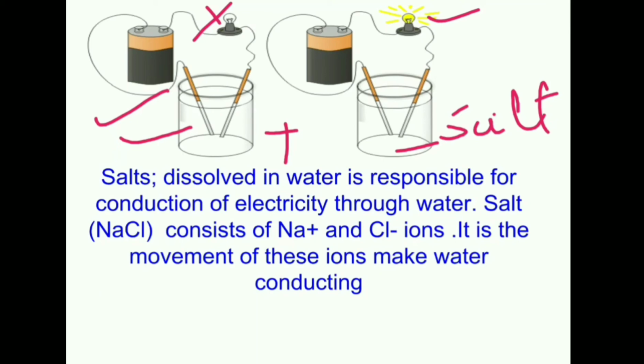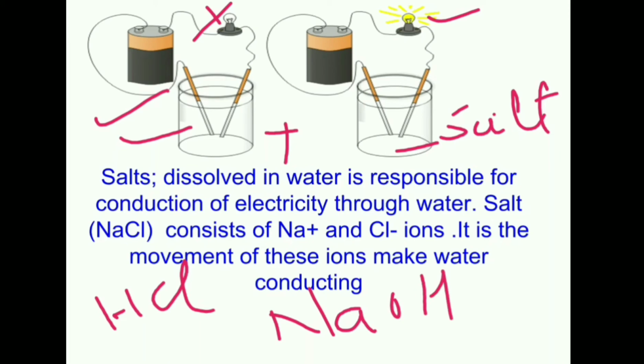और यहीं पे हम लोग और काम भी कर सकते हैं. We can repeat the same activity using hydrochloric acid solution, or we can take the sodium hydroxide solution, or we can take some salt, common salt, right? So in all the cases, we find that the bulb is glowing. So why do salt, acid or this caustic soda make the water conducting?